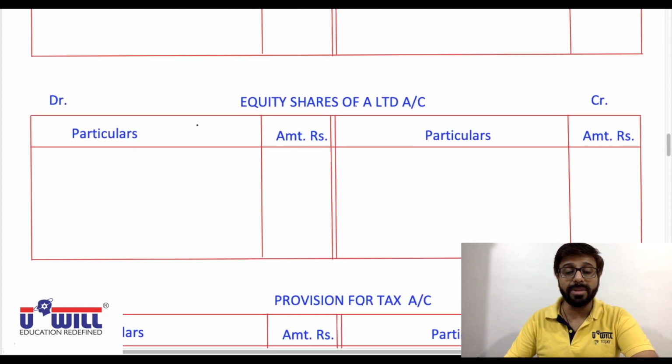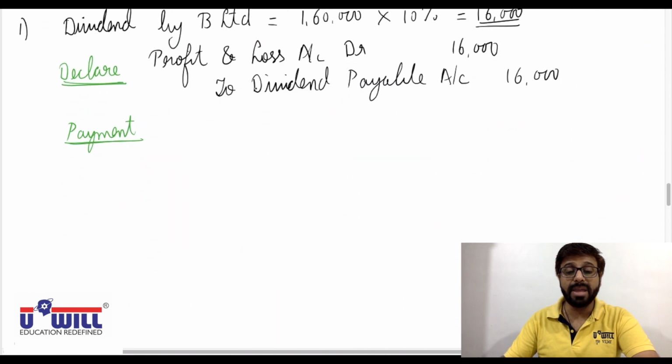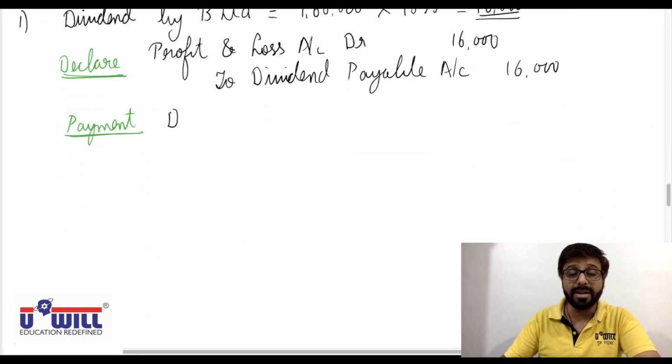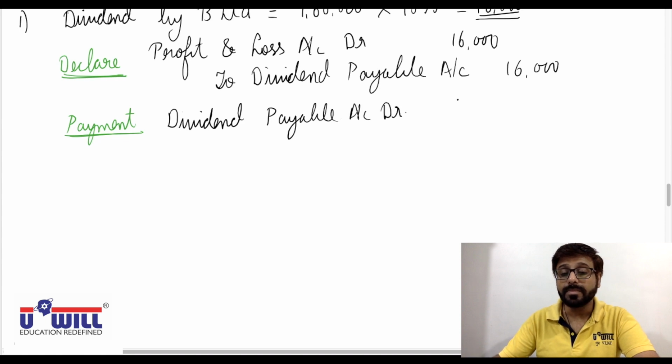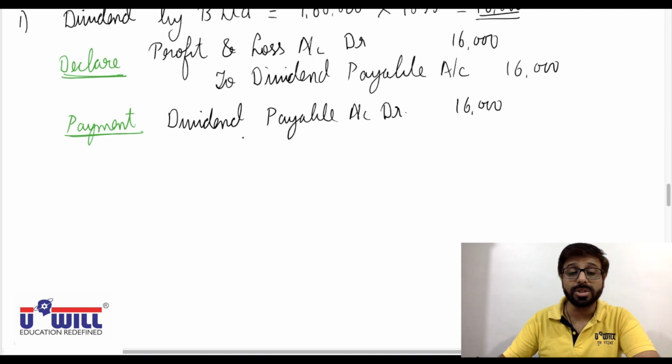So for payment, what will be the entry now? Dividend payable, you will reverse and debit. So dividend payable account debit with 16,000, and then cash goes out, so credit to cash and bank account 16,000.